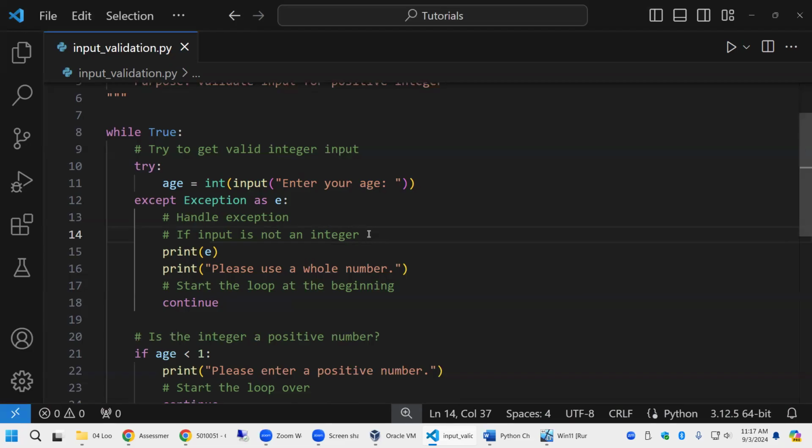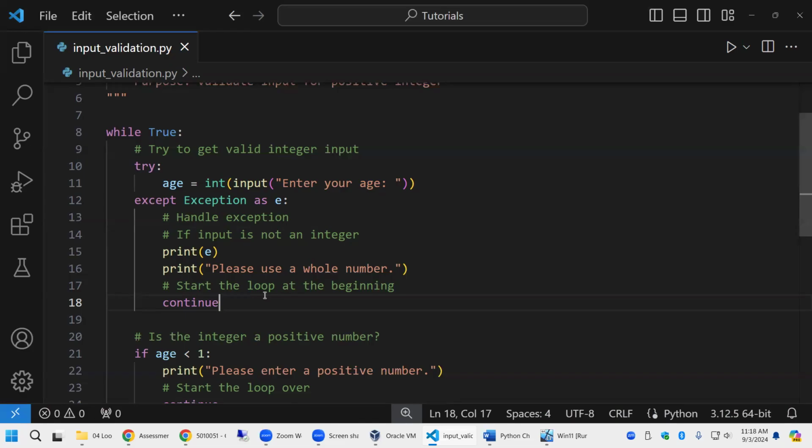Yep, doesn't matter. And if that doesn't work, then what am I doing here? How does this fit in with input validation? What are you thinking, Sonia? Why do I have a continue after I've told them, this is not what you're supposed to type in? Maybe it redoes. So bring it back up again. Yep, I keep asking until they type in the right type of information. So try gets valid integer input, and this is exception handling to do that.